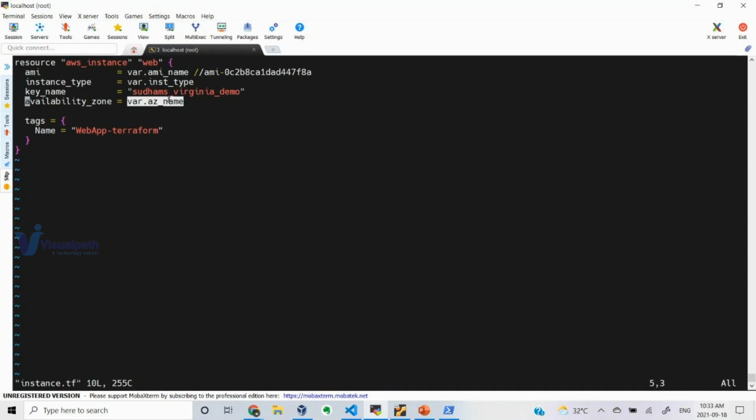Region you already specified, right, in the providers.tf file. So that particular region it will take, and it will pick any one of the availability zones in order to launch the instance. Okay, and this will be the tagging which will be added. It is not mandatory, it is just optional.